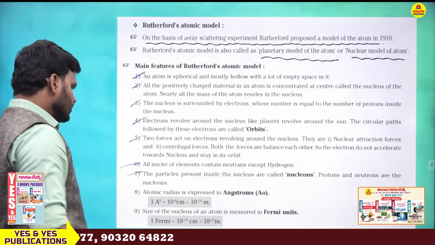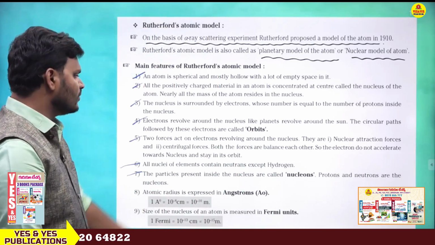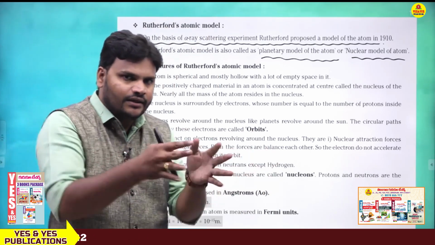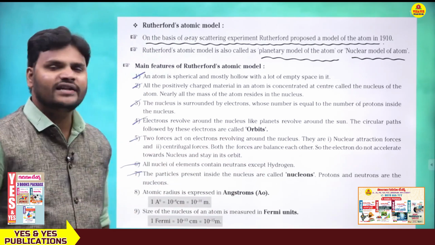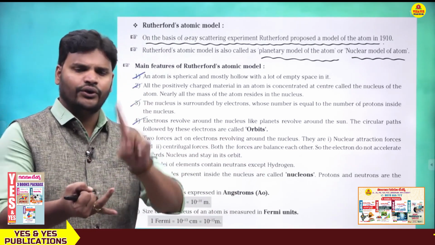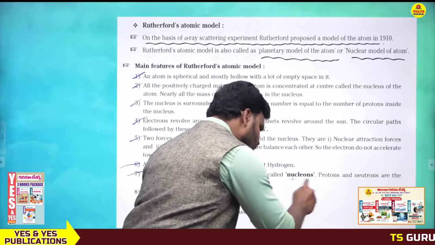Next, the particles present inside the nucleus. Inside the nucleus are protons and neutrons. Protons and neutrons are called nucleons.